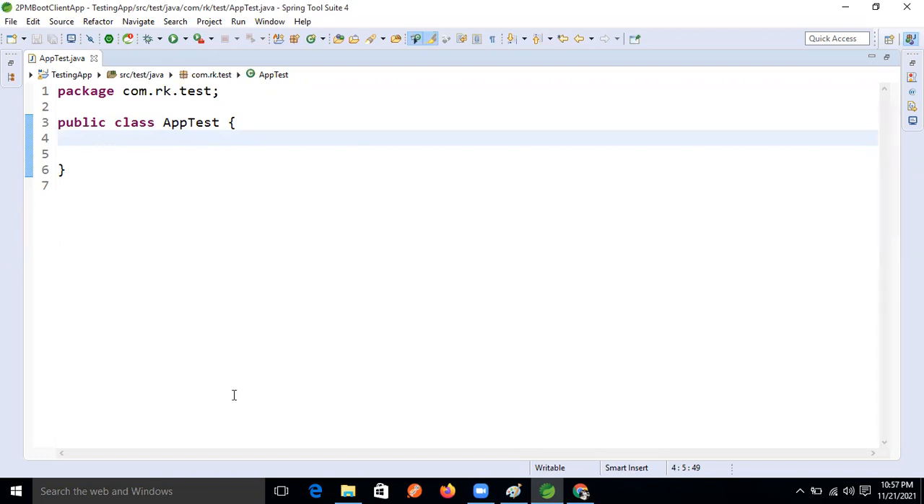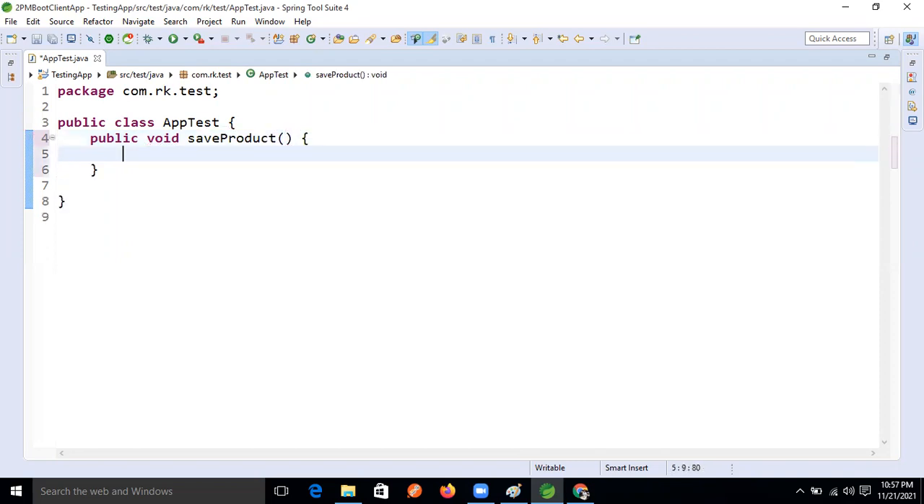So we need to write a test method inside this test class. How do we write a method? The method should be public, and the return type is void. So I'm writing saveProduct, one method I specified in this class now, guys.